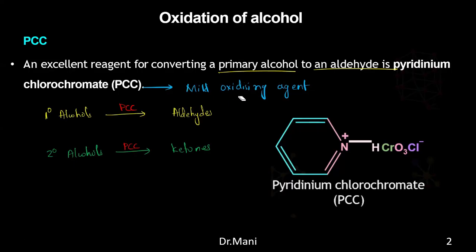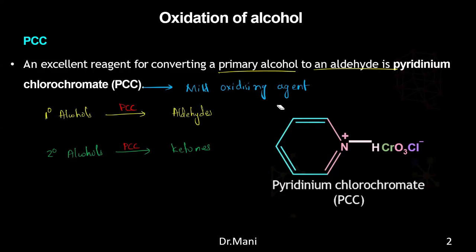Why are we calling it a mild oxidizing agent? Suppose it were a strong oxidizing agent. Alcohols are converted into aldehydes, that's okay. But these aldehydes can further convert into carboxylic acid. But as it is only a mild oxidizing agent, the reaction will stop only here. Further oxidation will not happen.